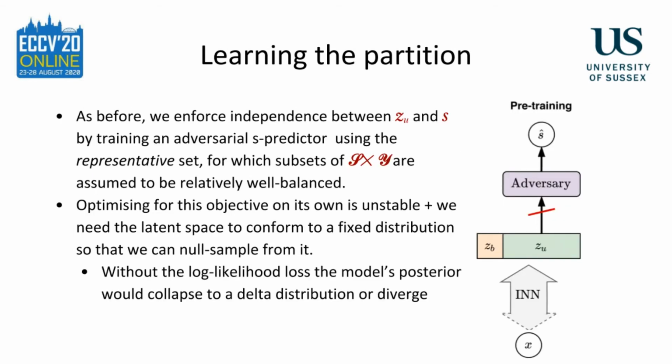Without the log likelihood loss, the model's posterior would either collapse to a delta distribution or diverge. We start by splitting the INN's latent space into two partitions. We denote the partition in which we wish the S-relevant information to be emplaced as ZB. We denote its complement, the partition in which we wish all information we are interested in keeping, that is, all that which is unrelated to S, to be emplaced, as ZU.